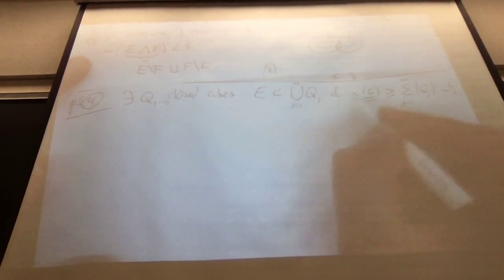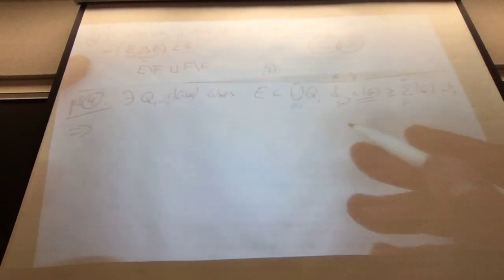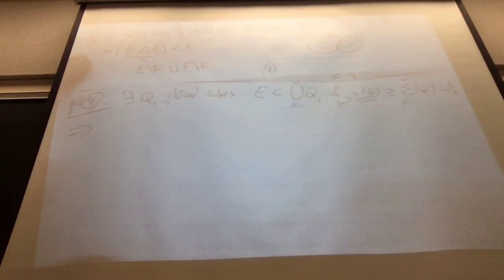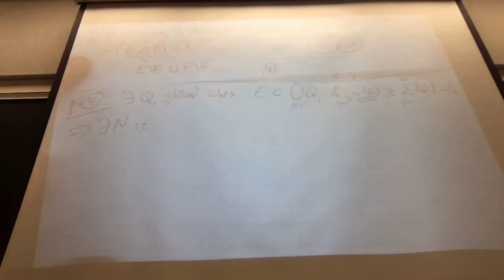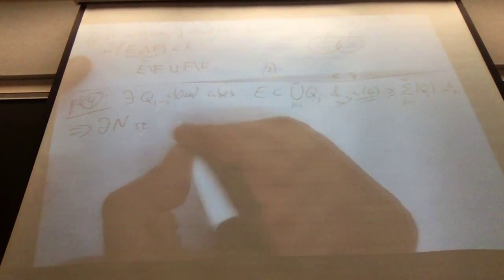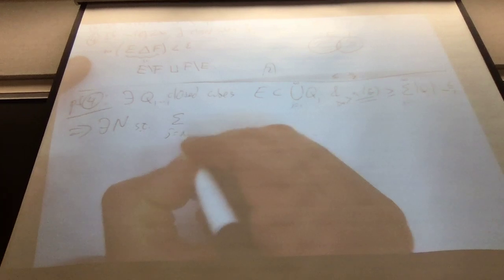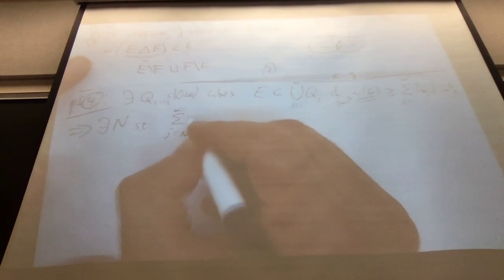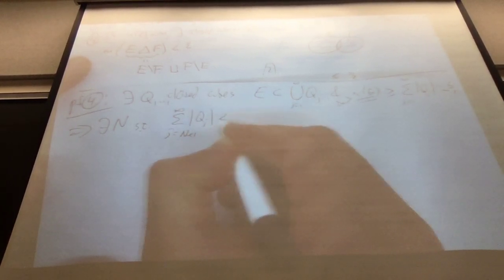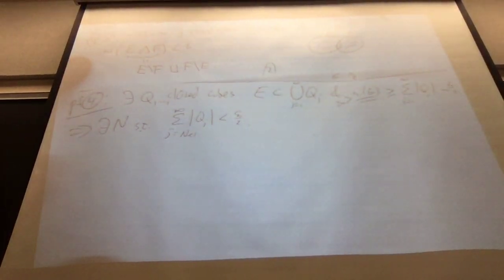This is where we're again going to use that the measure of E is finite. The previous proof was a warm-up for this proof. Now it's mutatis mutandis, right? You just change the words, everything else the same. That's why we could have done the previous one just as well using balls, but if we do it as tails, then we prove both theorems in the same way. So that the sum from N plus 1 to infinity of the size of these Qj is at most epsilon over 2.